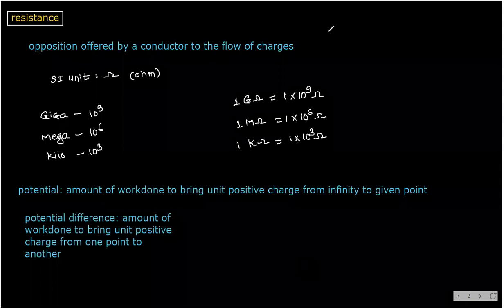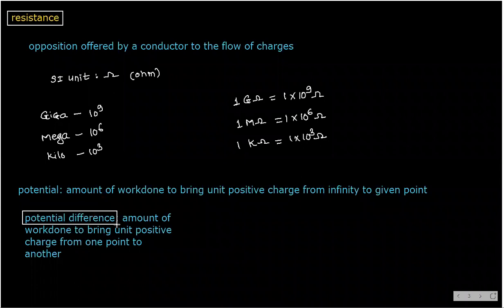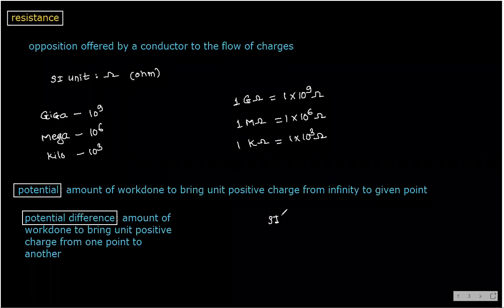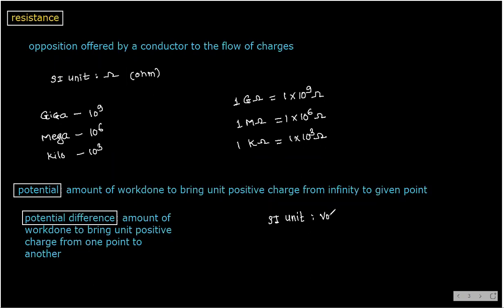Next, see what its unit is. This is potential difference and this is potential. Volt. So the SI unit is volt and it is denoted by capital V. To find potential difference, we have two formulas.